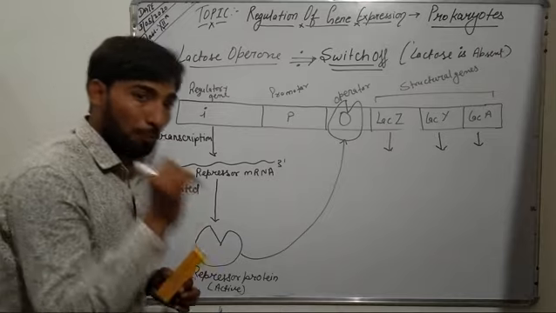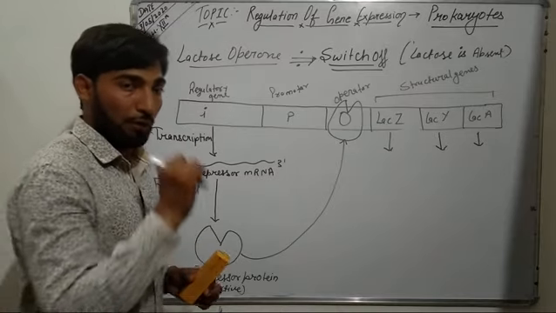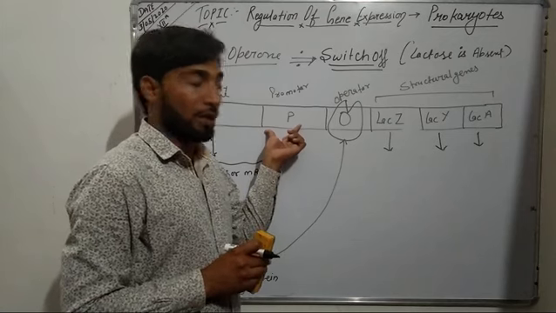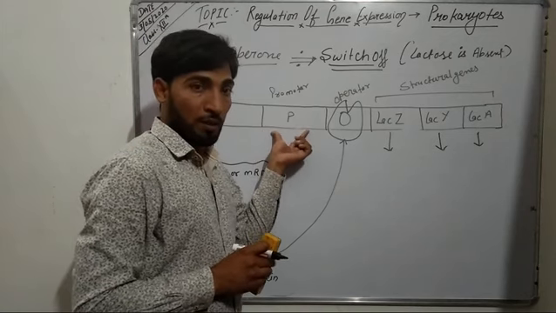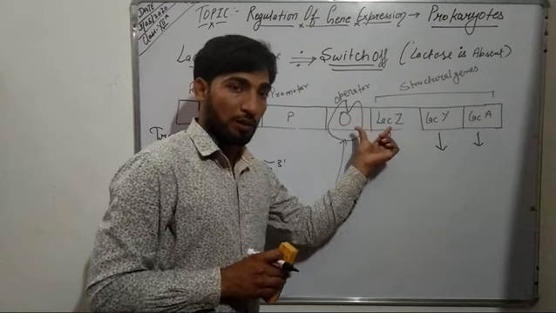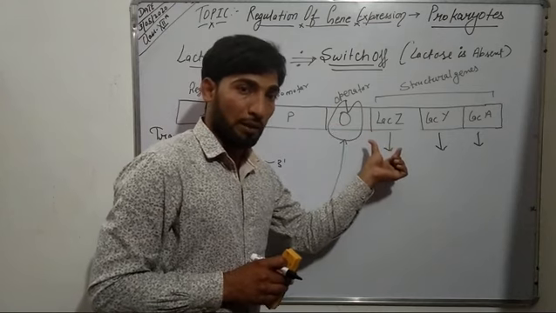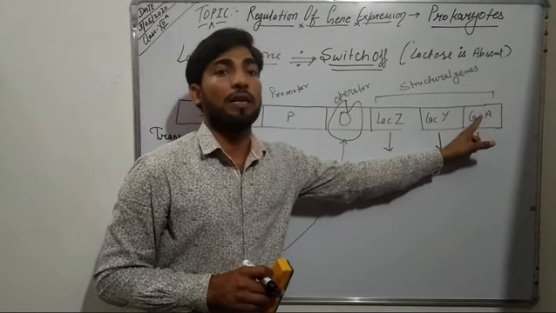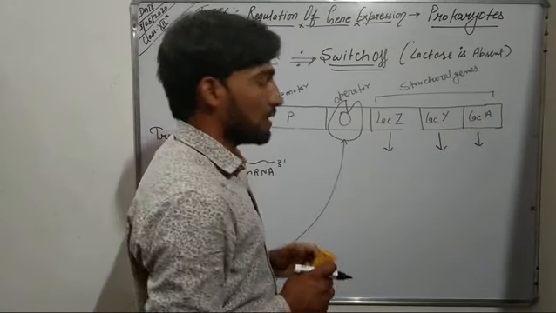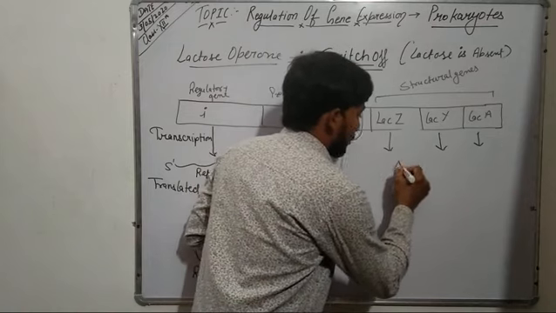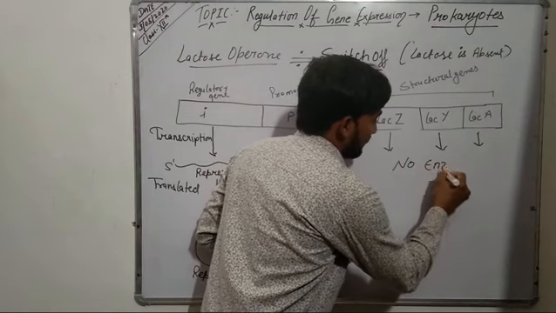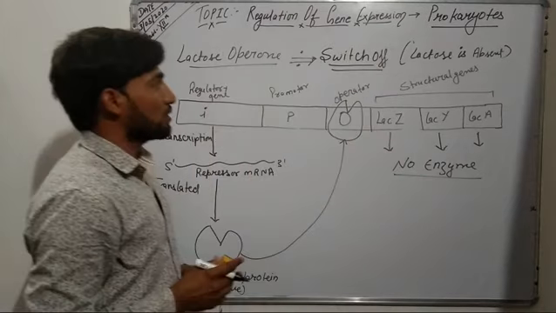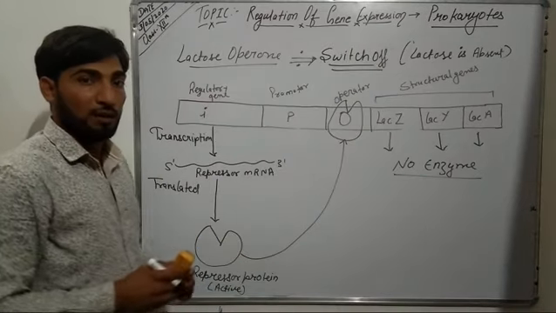Now the operator gets switched off, and when the operator gets switched off, the RNA polymerase that is bound to the promoter region will not move over the operator, due to which these three structural genes will not get transcribed. And when these genes do not get transcribed, no mRNA or enzyme will be synthesized. So these are the two cases of lac operon, that is switch on mode and switch off mode.